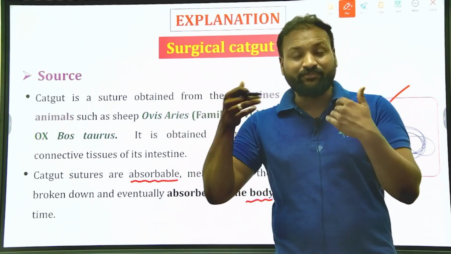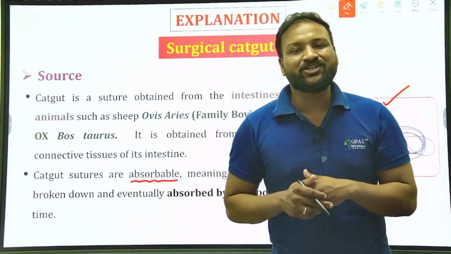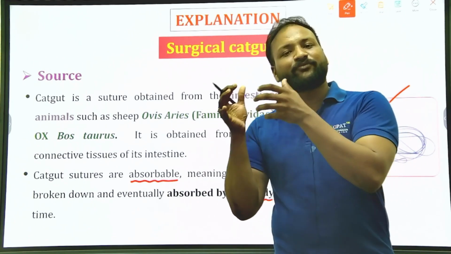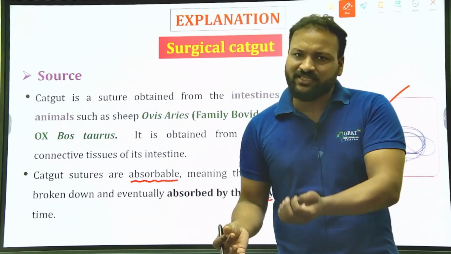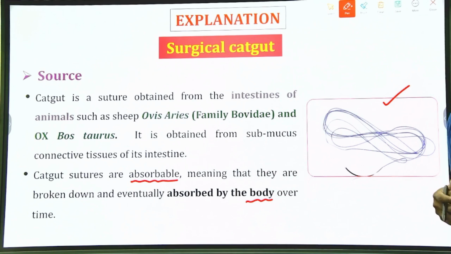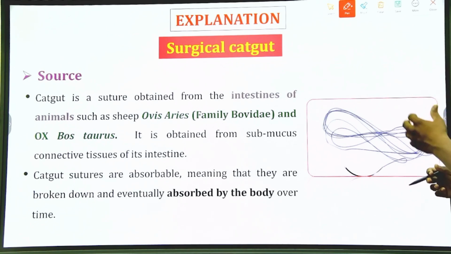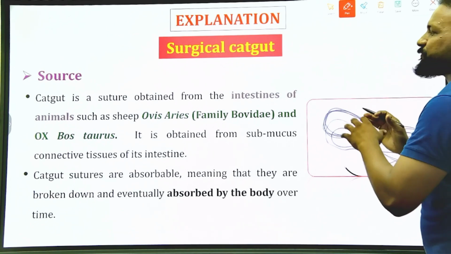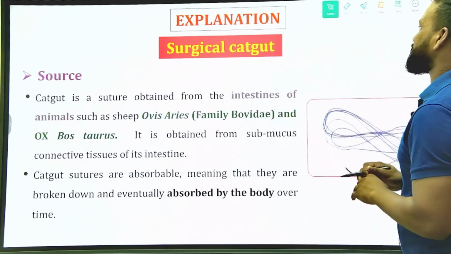That's the reason we prefer the mucosal layer. So that is the right answer for this question.